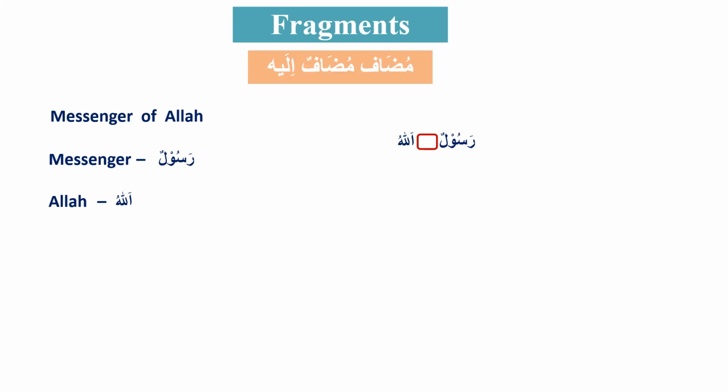Simple as that. But there is a problem. The problem is Arabs don't have any word for of. In the Arabic language, there is no word which means of. So how do we translate this fragment, messenger of Allah?